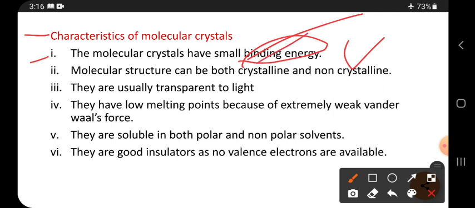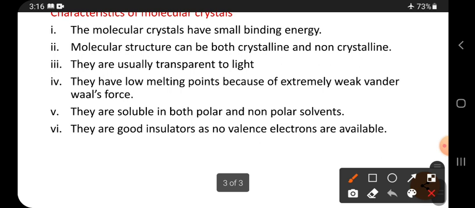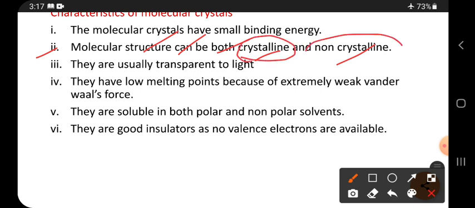When binding energy is high, then all those things increase. Molecular crystals can be both crystalline and non-crystalline.